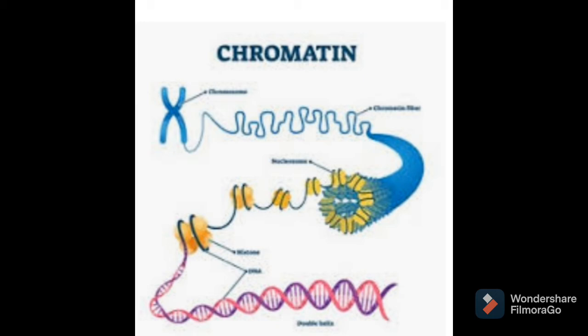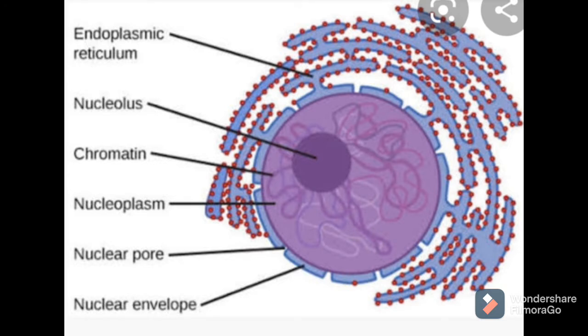In human beings also, when we are talking about similarities between our parents and us, these similarities are just transferred by DNA from one generation to the next generation, and this DNA is nothing but chromatin material which is present in the nucleus, and that's why the nucleus is a very important cell organelle. It is responsible for replication of cells also.